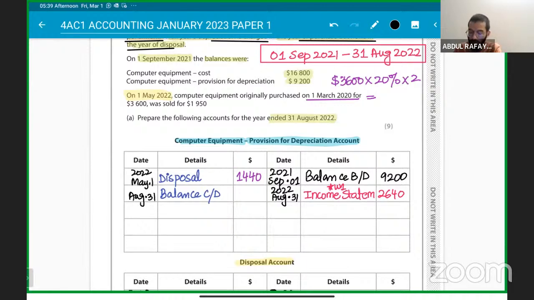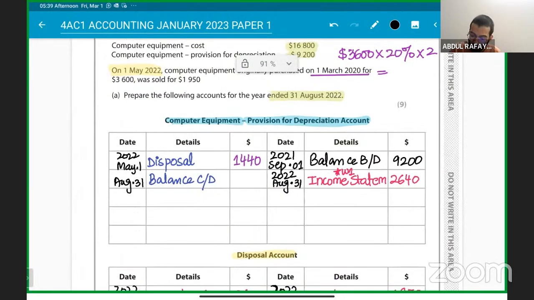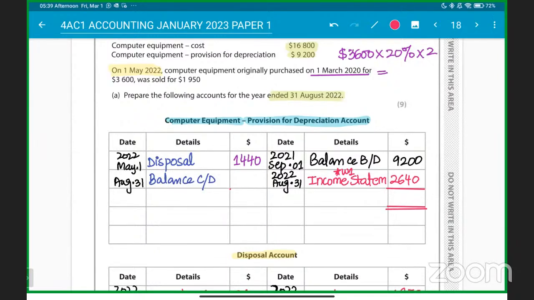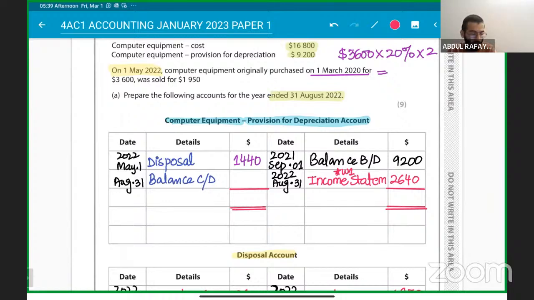You can just work out the values and that will be good enough. So it will be 9200 plus 2640. I'm getting that as 11,840, and minus 1440, I'm getting that as 10,400.